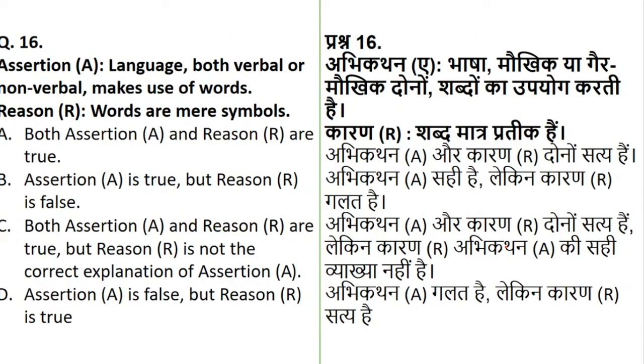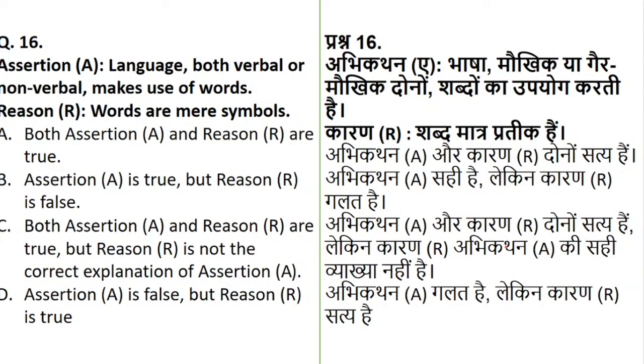Now, we have assertion and reasoning. The assertion is: language, both verbal and non-verbal, makes use of words. The reason they have given is: words are mere symbols. You have to tell whether the statement is right and the reason is false, or true. I will read the question again. Language, both verbal and non-verbal, makes use of words. That is the assertion.